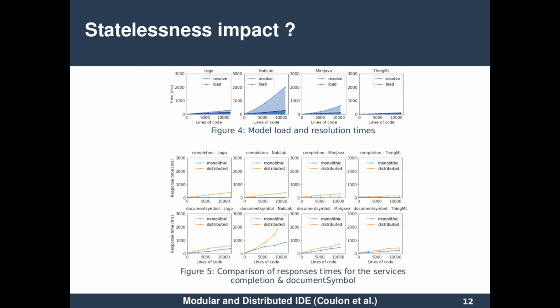This figure shows that the difference between the two architectures is at least equal to the initial loading time of the models, and that a service browsing the whole model can have a time close to the time necessary to resolve all the references of a model.